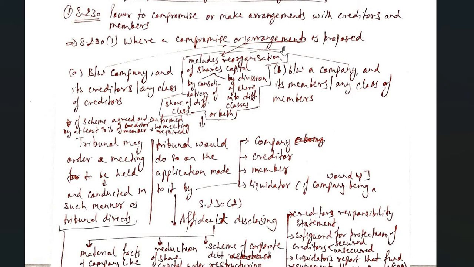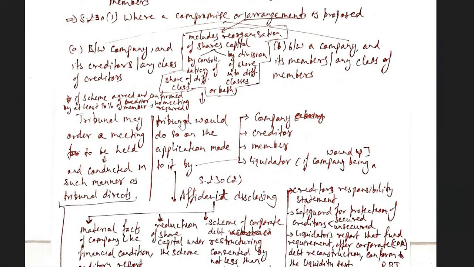So where a compromise or arrangement is proposed between a company and its creditors or any class of creditors, or between a company and its members or any class of members.